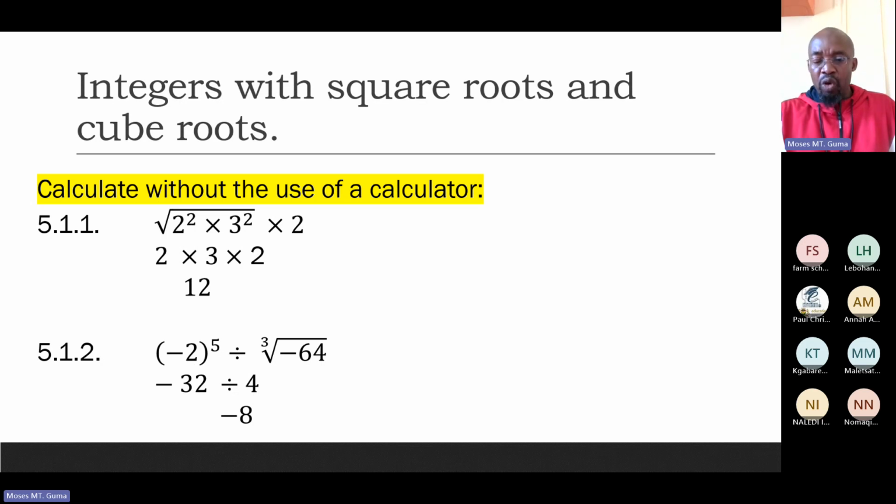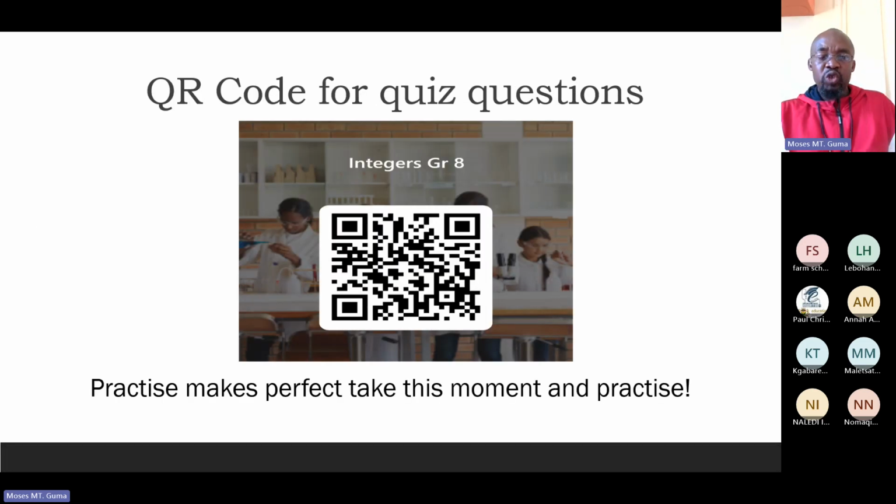Beautiful. Folks, I hope that you understood everything that we were doing. There's your QR code for the quiz question. And what is the aim of the quiz questions? It is just to practice so that you become perfect. Now take this moment and practice, practice, practice.